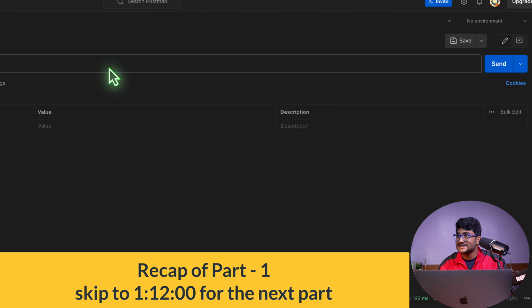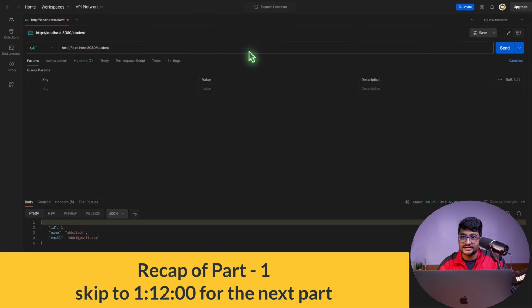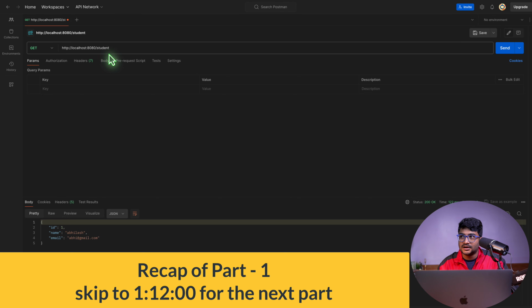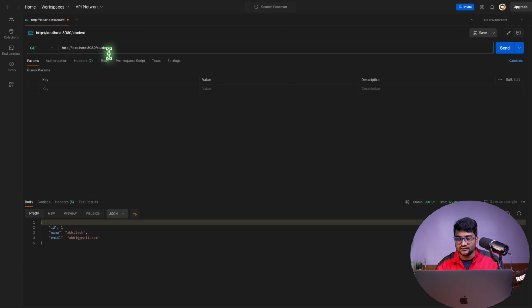So Postman, being a client, is grabbing the data from the server. Why is Postman hitting this endpoint? Because I'm just testing. This is just a testing tool. In real time, this is how you'll be testing for sure. You'll be using Postman or SOAP UI or some advanced tool for the API testing.